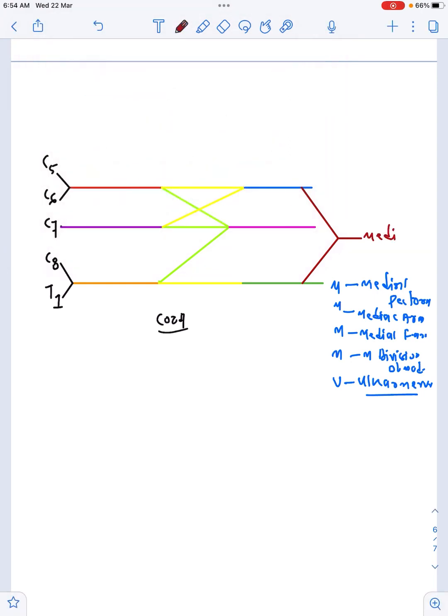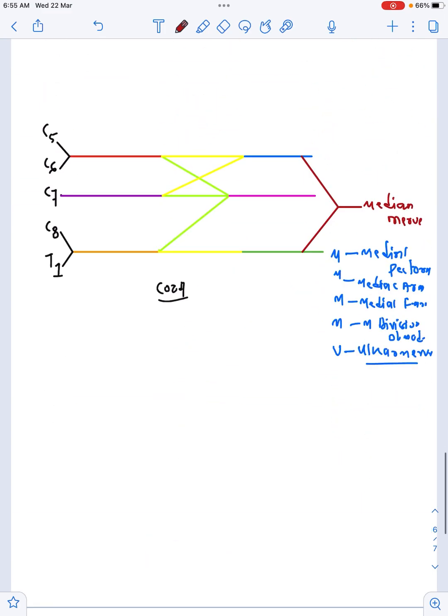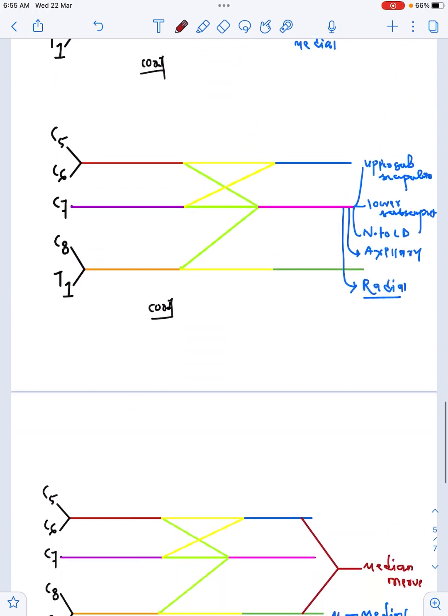Now, median nerve supplies which muscles? Other than flexor carpi ulnaris and medial half of FDP, the rest of the muscles are supplied by median nerve. In hand, all the thenar muscles will be supplied by the median nerve, and first lumbrical and second lumbrical will be supplied by median nerve, third and fourth lumbrical supplied by the ulnar nerve. Okay, so these are the cords and we studied the branches.